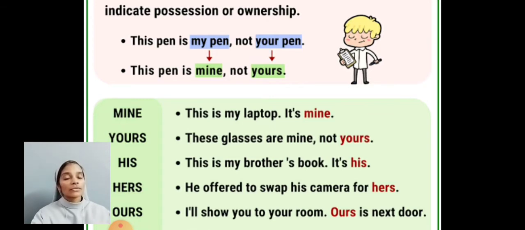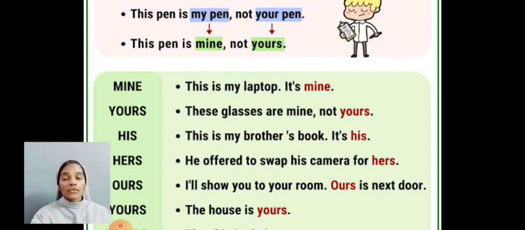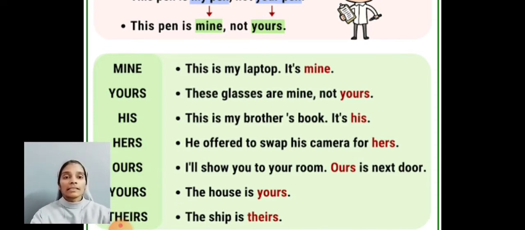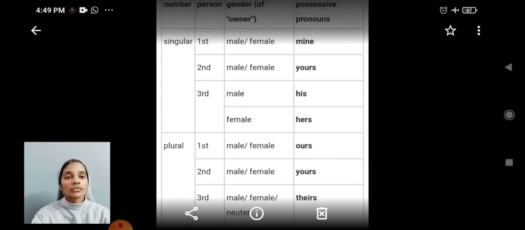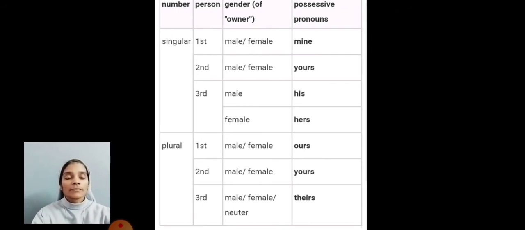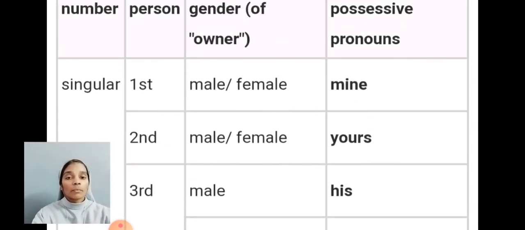I will show you your room. Ours is next door. The house is yours. The ship is theirs. Dear students, when we go through these examples, we can see the possession or ownership.